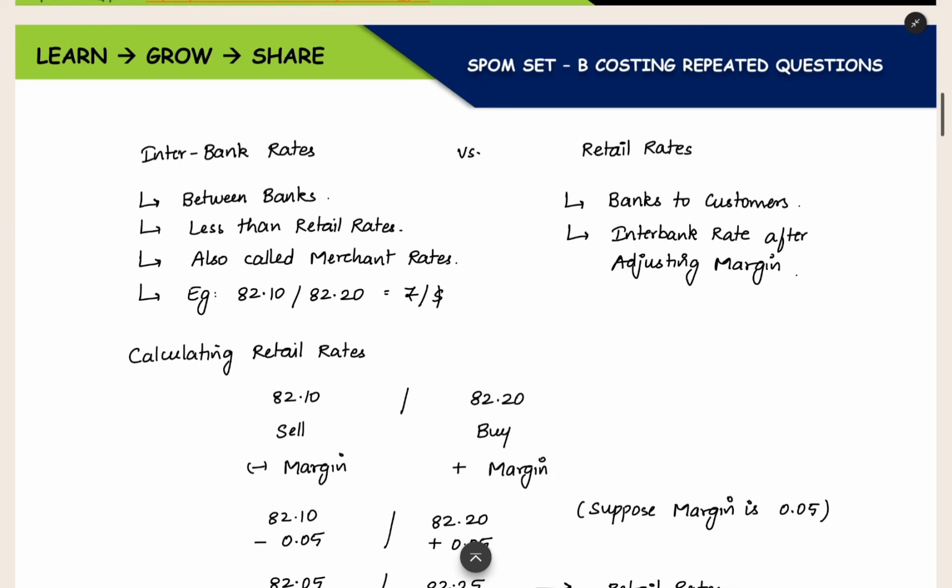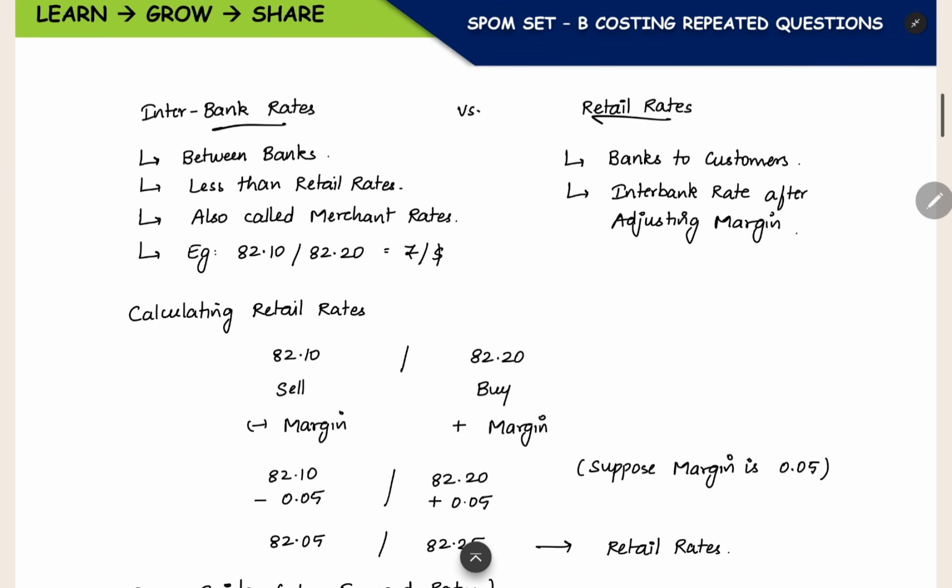Now we have another concept, which is the interbank rate and the retail rate. Interbank rate means the foreign exchange rate at which banks do transactions with one another. For example, HDFC Bank will buy foreign exchange currency like dollar or euro from ICICI Bank using this interbank rate, because both parties involved in the transaction are commercial banks. But you as an individual, when you try to buy dollars from a bank, are a customer. So they will give you the retail rate. Retail rate means they will add some margin to the interbank rate. They will add or subtract some margin, both will happen, and after adjusting that margin you get the retail rate.